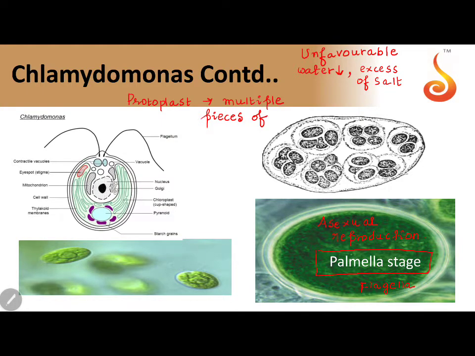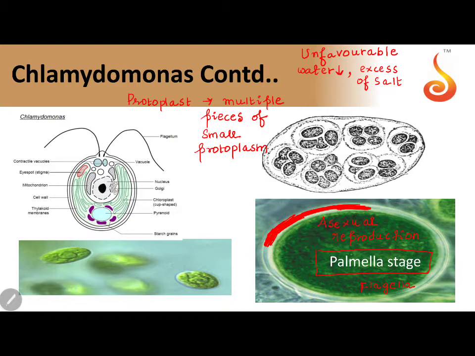of small protoplasm. Whatever was one cytoplasm will become many. It will break into fragments, and around such fragments, the Chlamydomonas will develop a thick gelatinous coat. So thick, you can see how thick it is.